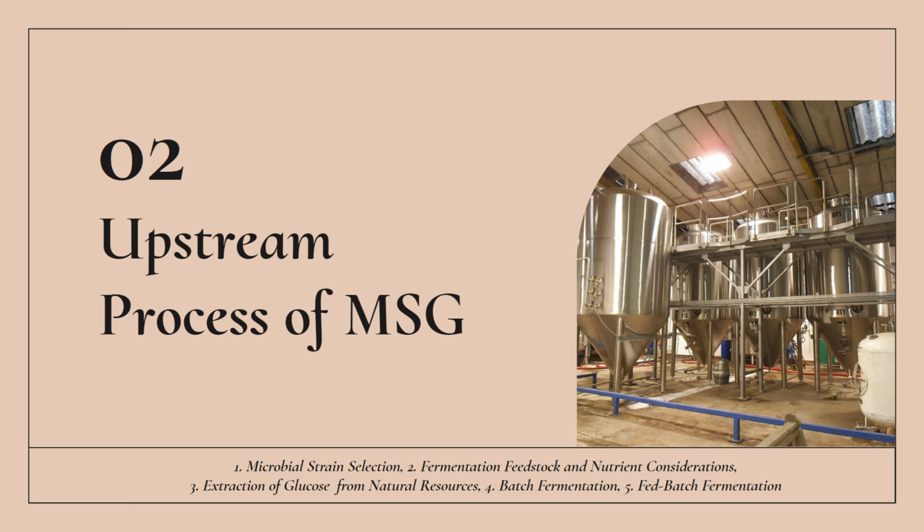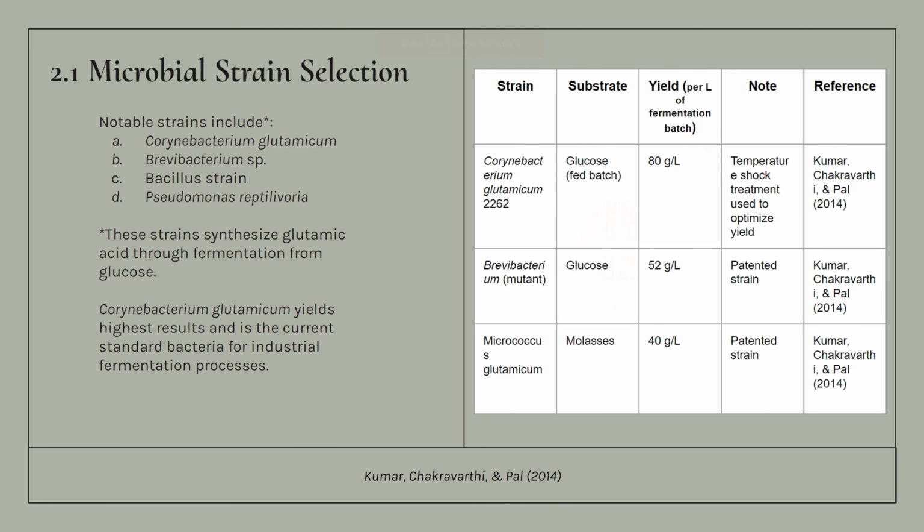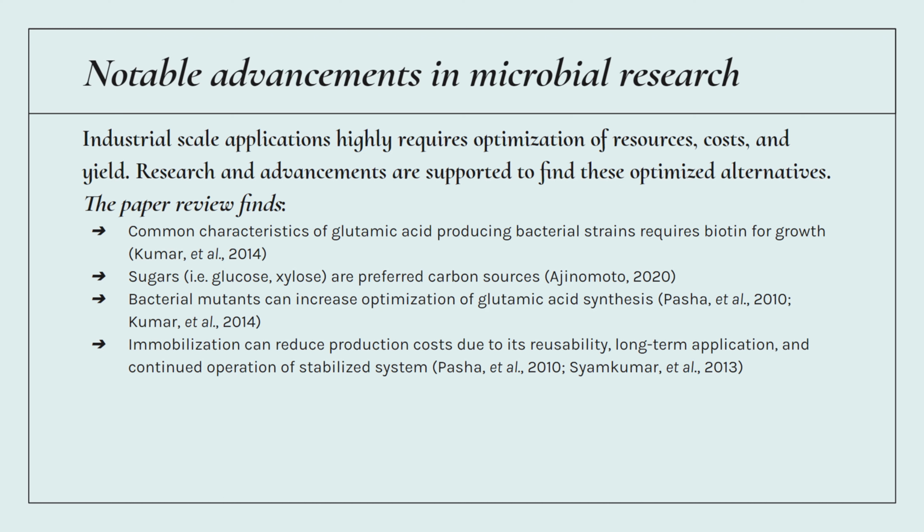Following the introduction, we will now elaborate on the upstream process of MSG. The most important aspect of upstream processing is the microbial strain selection. From the table, we see that C. glutamicum produces the highest production yield at 80 grams per liter. Notable advancements in microbial research have focused on the study of mutants and genetic engineering to optimize production. Furthermore, studies have begun to investigate the prospects of immobilization due to its practicality.